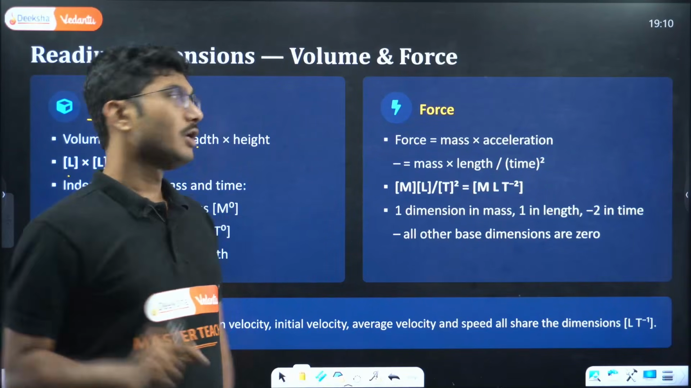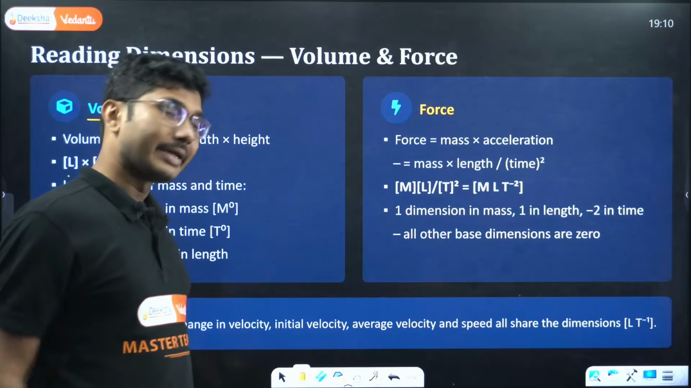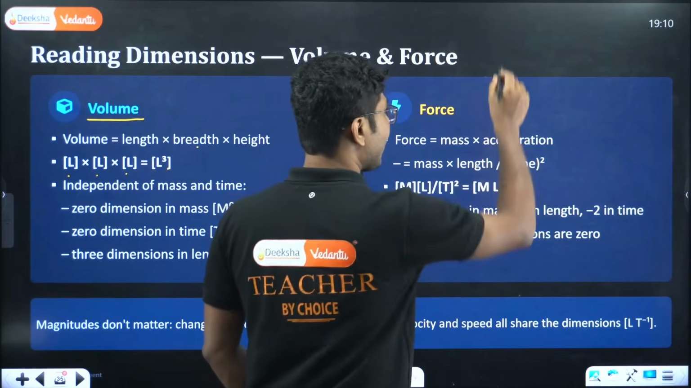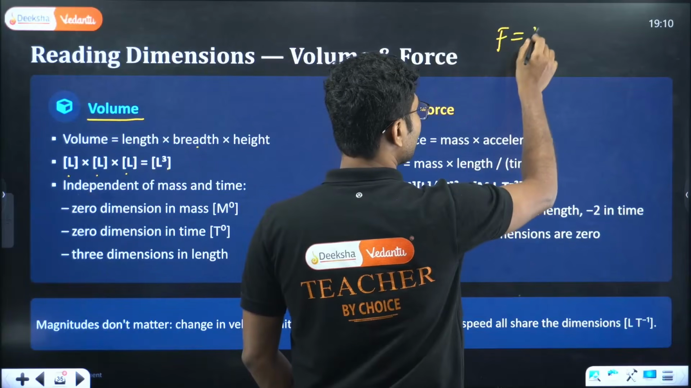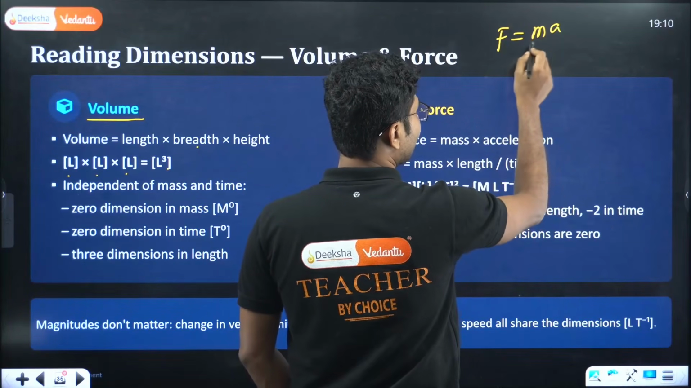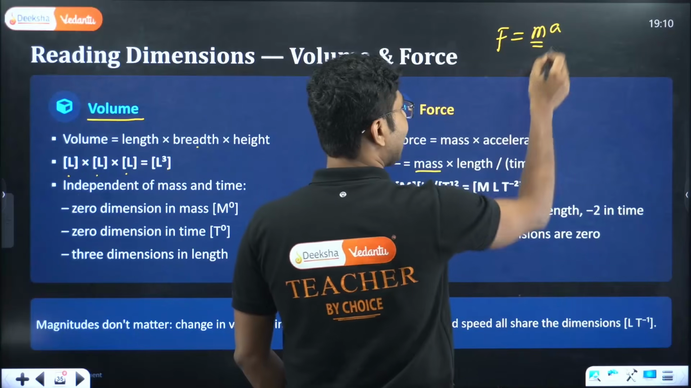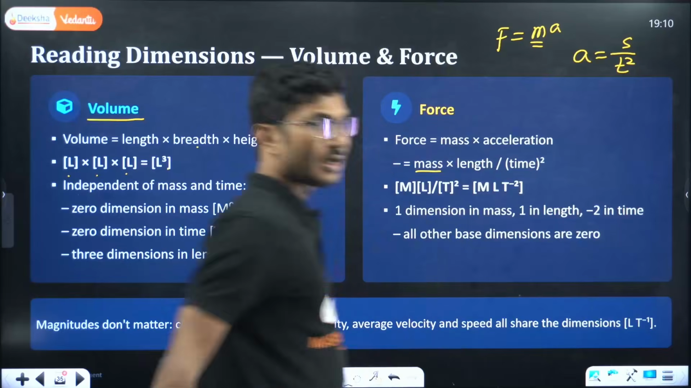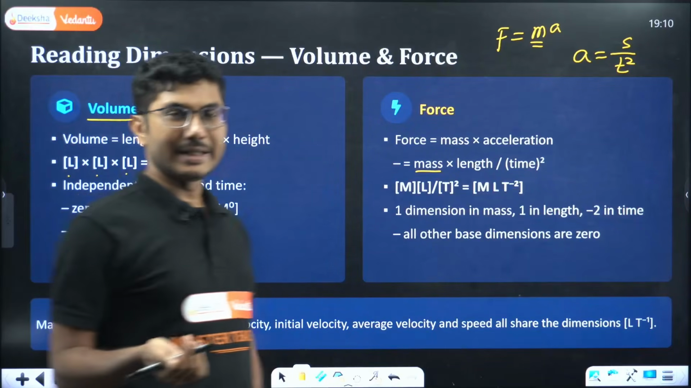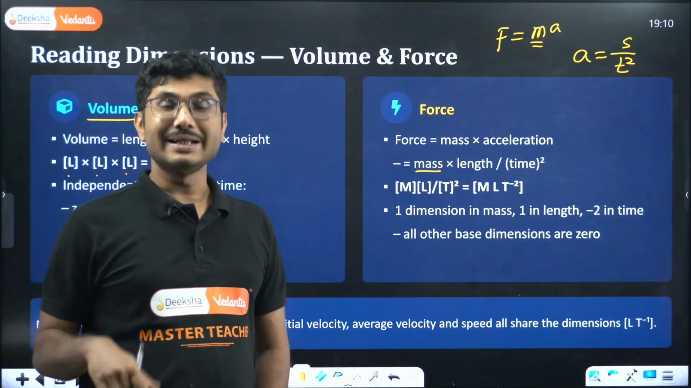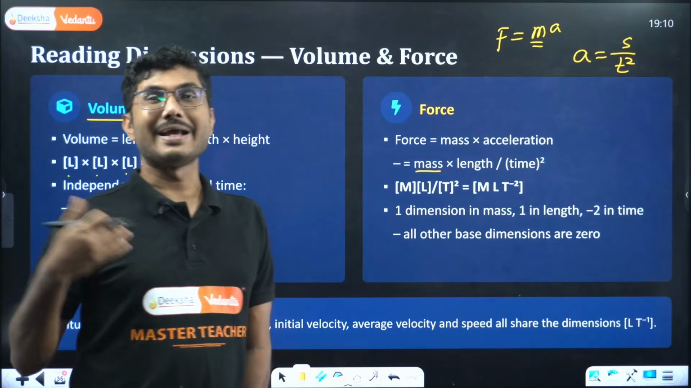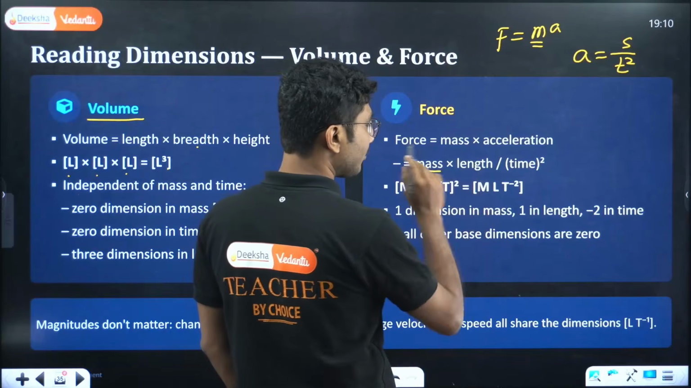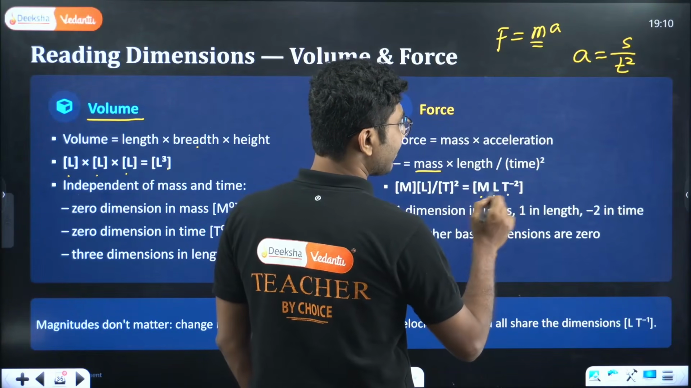Force we have seen in our lower grades as well, F equals ma. So it is mass into length per time square. M is mass, acceleration is distance by time square, the rate of change of velocity. Velocity is s by t, acceleration is v by t, so it will be s by t square. So the dimension of force will be MLT to the power minus 2.